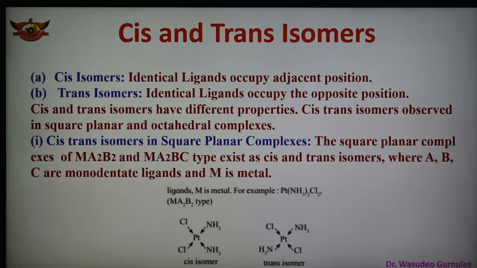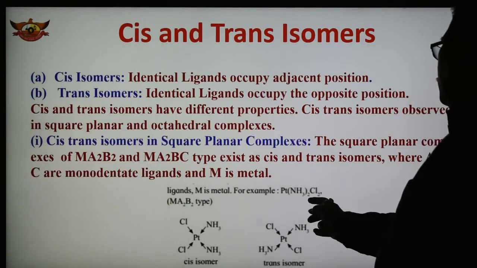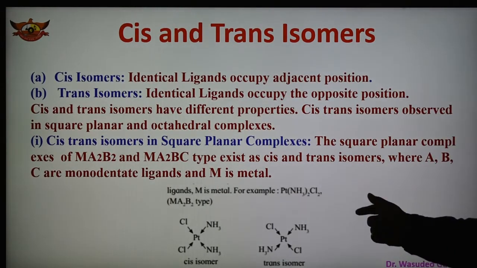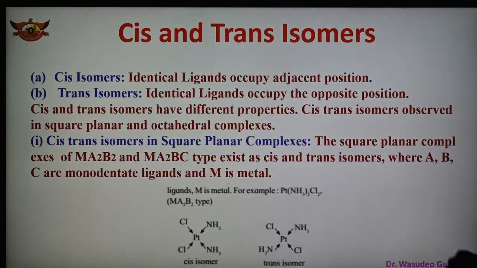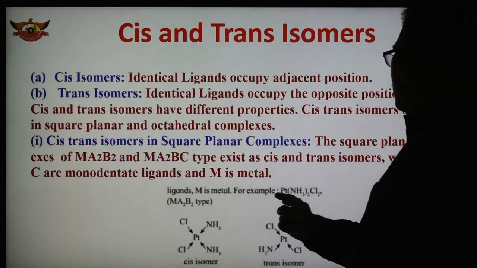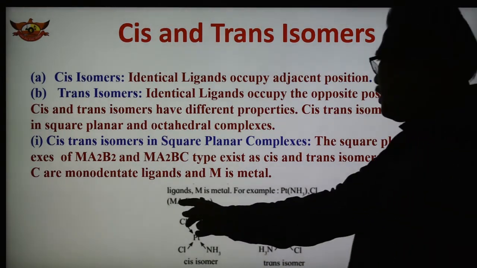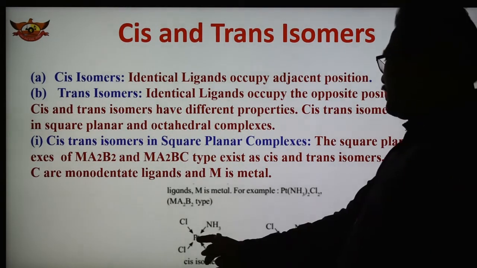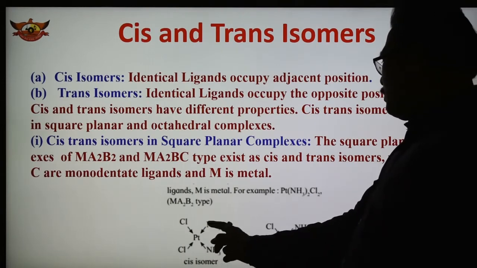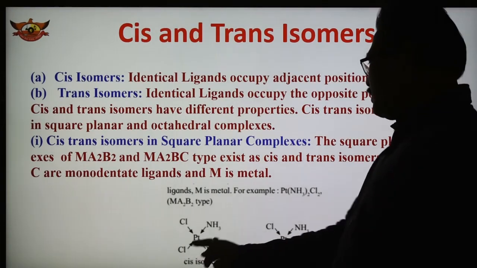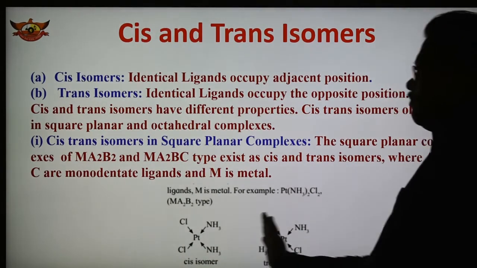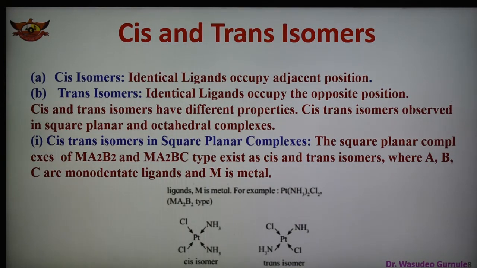In this case, Pt(NH3)2Cl2, this is the dichlorodiammine platinum complex, and this is of Ma2B2 type. So this is the platinum central atom and 2 ammonia and 2 Cl. So 2 ammonia are on the same side, adjacent sites. So it is known as cis isomer.